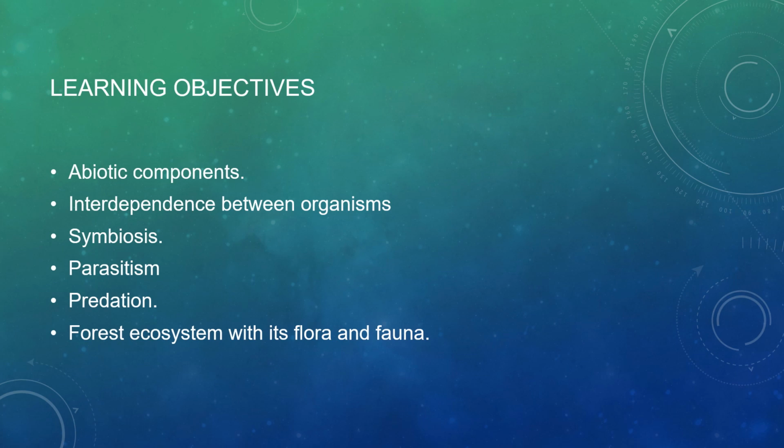So what we are going to learn today? Today we are going to learn about the abiotic components, and about the interdependence between the organisms, that is the relationship between the plants and the animals. So how the animals and the plants depend on each other. We are going to learn about the process of symbiosis, parasitism, predation, forest ecosystem with its flora and fauna. So all these 6 topics we are going to cover today.